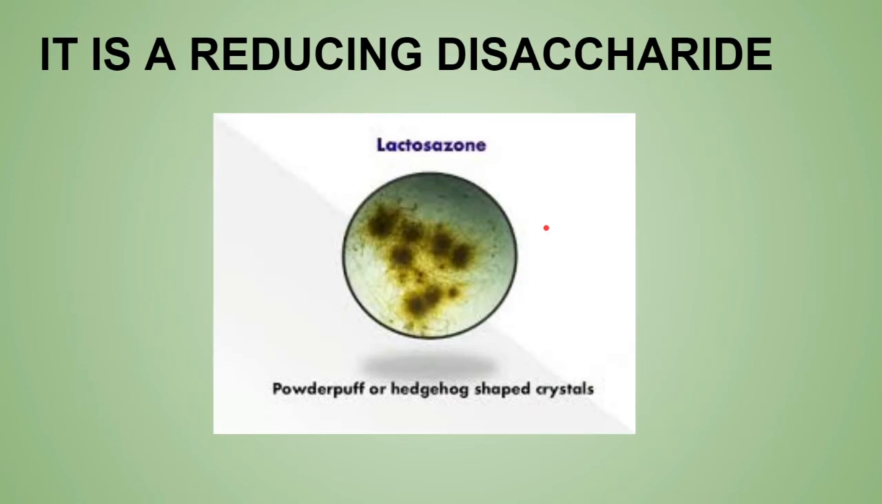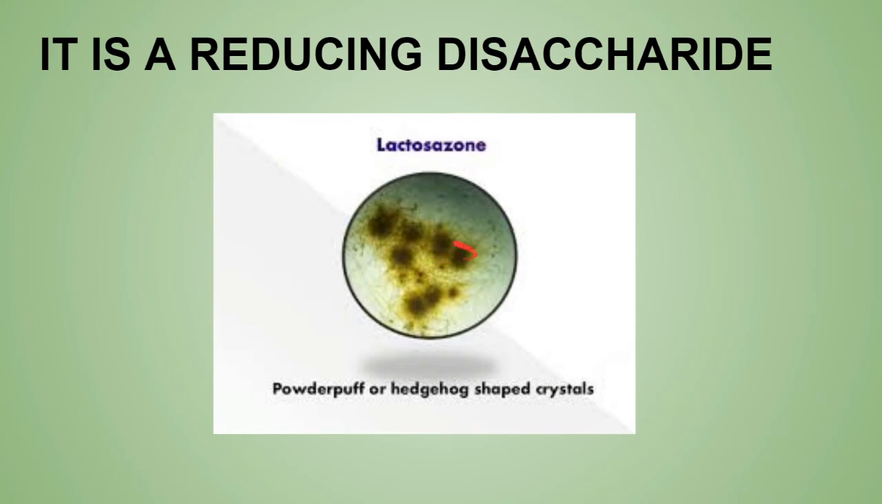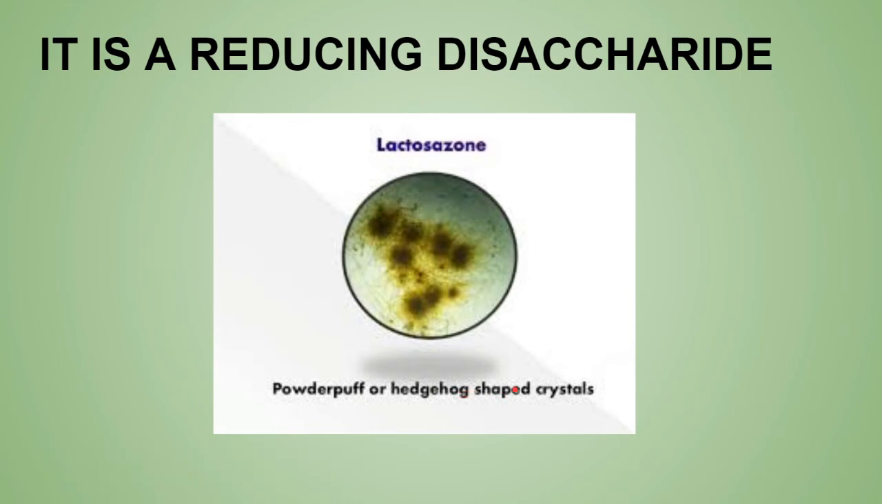Lactose is a reducing sugar, so when it is heated with excess of phenylhydrazine at boiling temperature, it will form osazone. The osazone of lactose has badminton ball or hedgehog shaped crystals. As you can see, this looks like a hedgehog, or a powder puff or badminton ball. You can name it whatever you want: hedgehog shaped crystal, badminton ball crystal, or flower of touch me not plant. So these are the osazones of lactose.